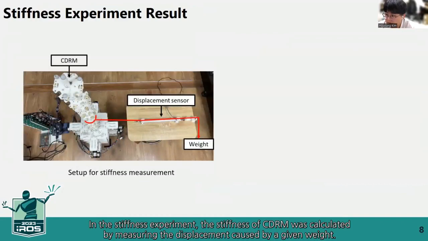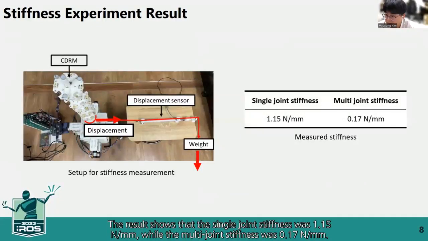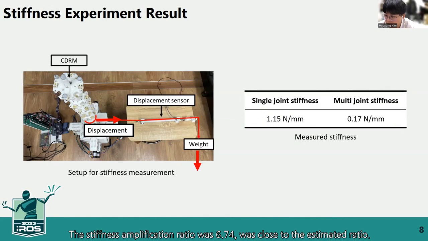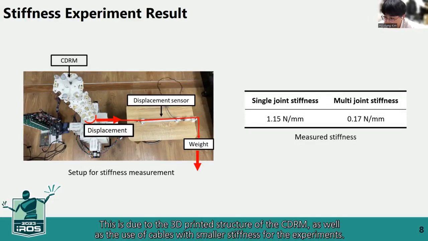In the stiffness experiment, the stiffness of the CDRM was calculated by measuring the displacement caused by a given load. The result shows that the single joint stiffness was 1.15 Newton per millimeter, while the multi-joint stiffness was 0.17 Newton per millimeter. The stiffness ratio was 6.74, which was close to the estimated ratio. However, the stiffness in both experiments is smaller than in other results. This is due to the 3D printed structure of the CDRM, as well as the use of cables with smaller stiffness for the experiment.